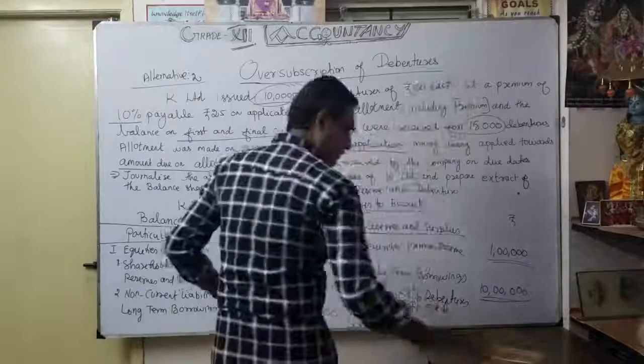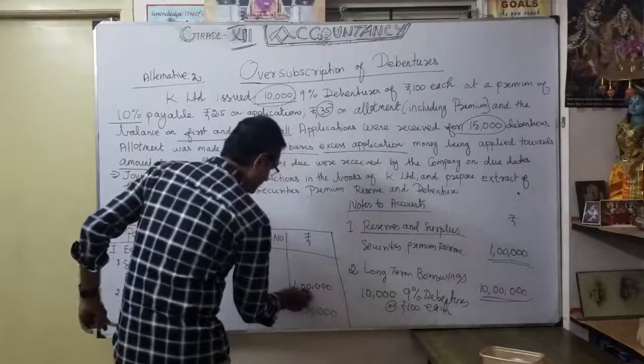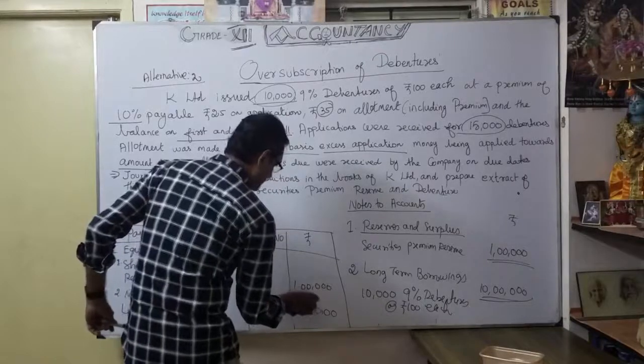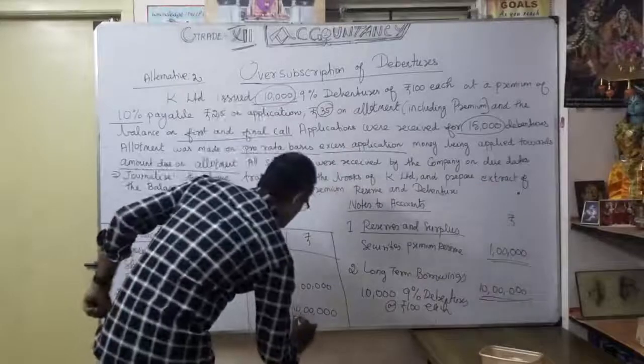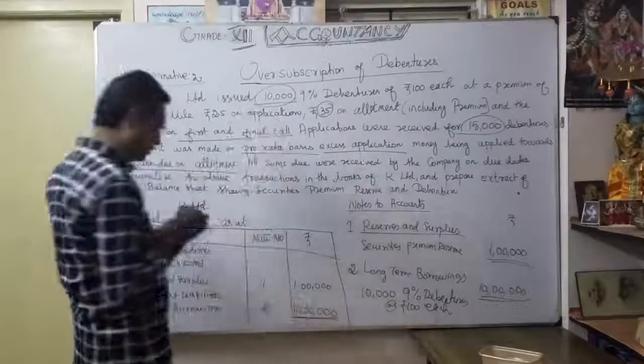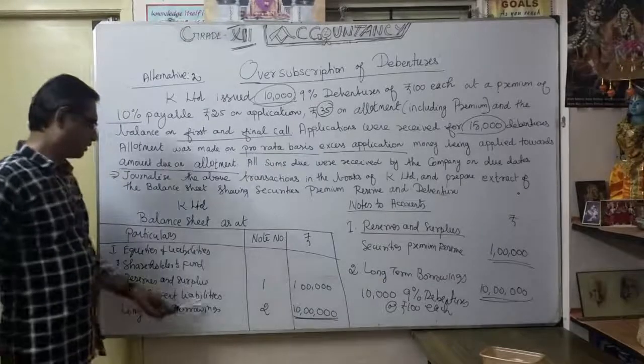Okay. So here, the balance sheet is not totally correct; we discussed only the debenture part. That's our understanding. Now understood. How are we going to write? As non-current liabilities, long-term borrowings, note number 2.